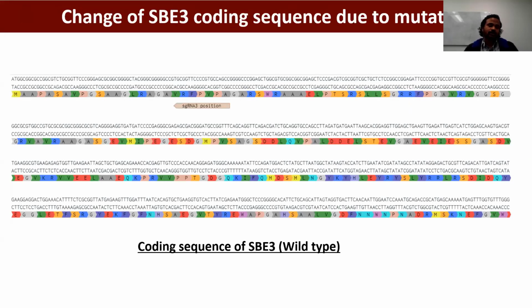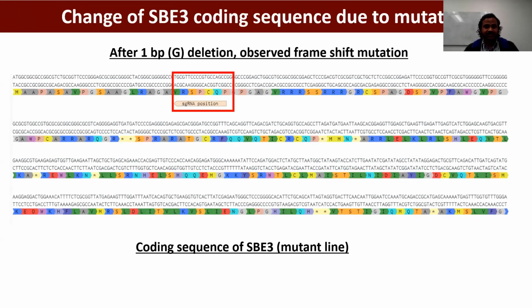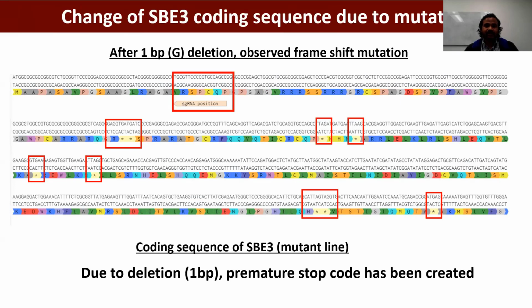Then we wanted to check what type of coding sequence change occurs after the mutation. So this is the coding sequence of the SBE3 gene target of wild type, and this is the guide RNA region. After deletion of 1 base pair, we observed there is a frameshift mutation for the overall coding sequence, and a premature stop codon has been created.